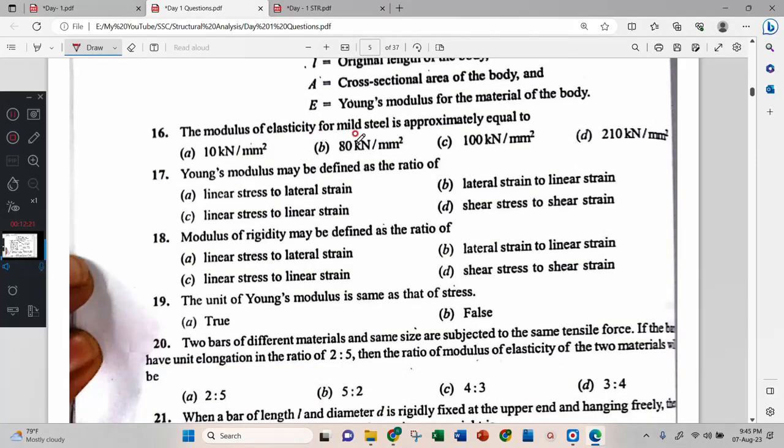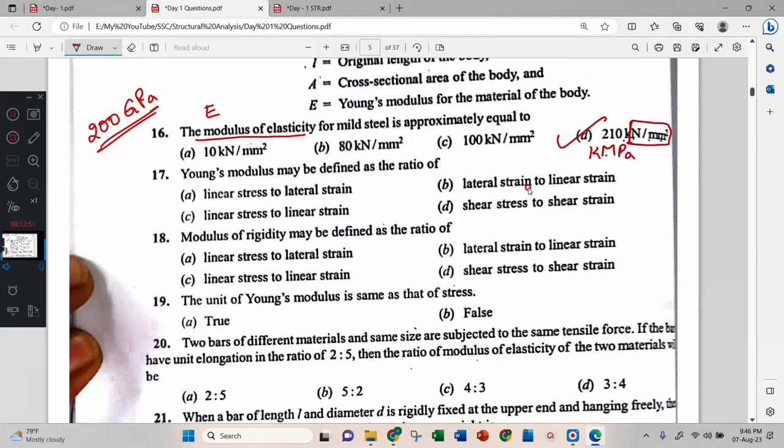Modulus of elasticity for mild steel is approximately equal to, learn it by heart: modulus of elasticity E for mild steel. In textbook we will see 200 GPa, which is near to this one, but it is K MPa.